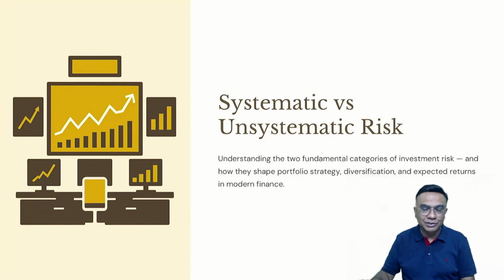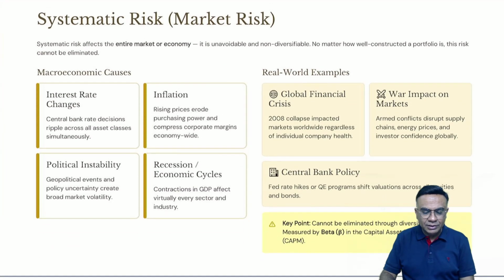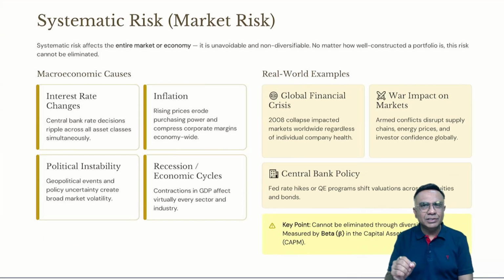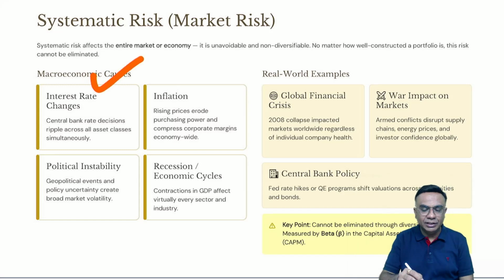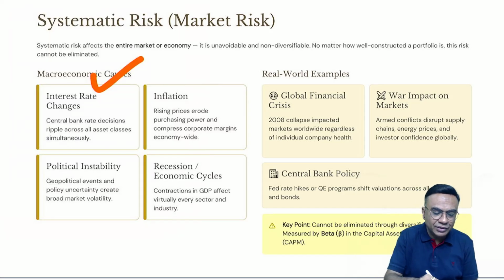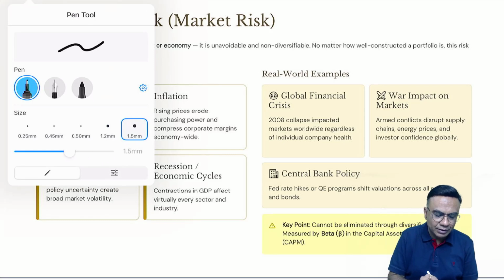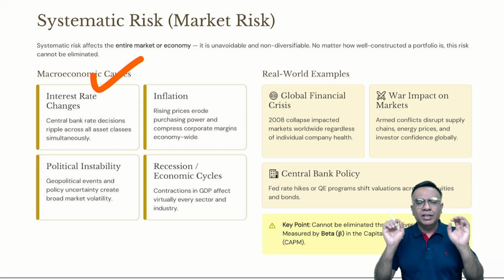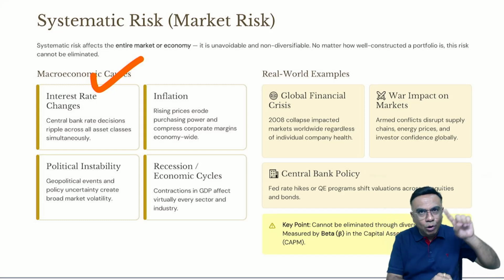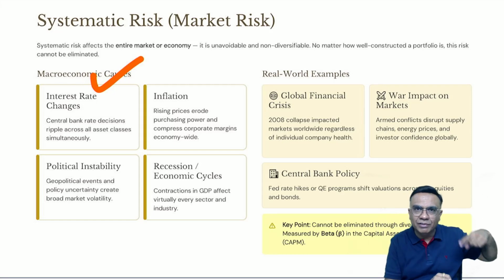Let us elaborate this. Now, systematic risk. As I said, systematic risk is the risk of the system, risk of the market. It is due to general factors like, for example, interest rate risk. Now, when there is a change in interest rates, each and every company is going to be affected. When there is a change in interest rates, all companies which have borrowed are going to be affected. Each and every company's cost of capital will be affected.